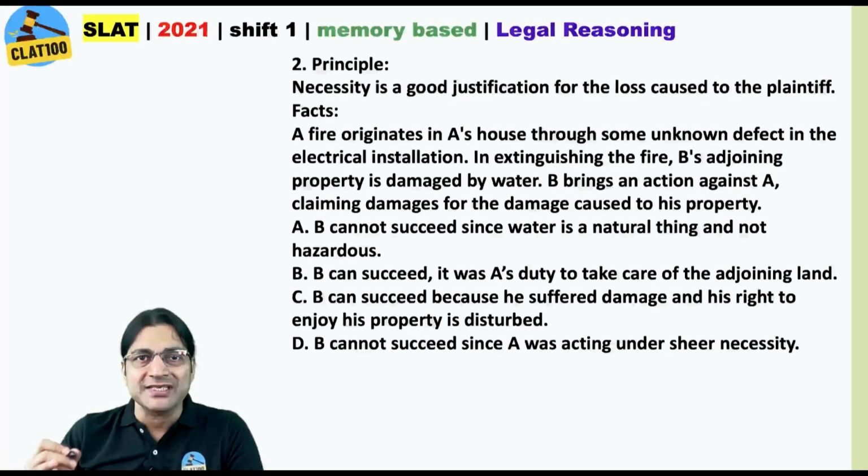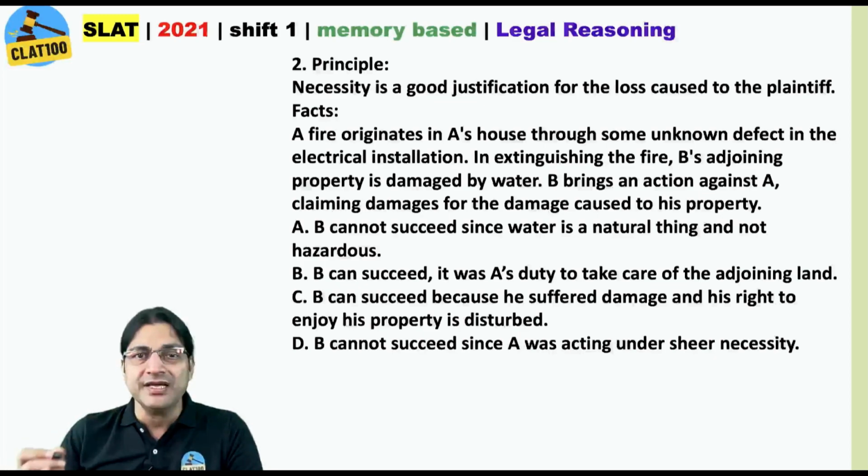Once you have decided this, you do not need to read all 4 options. Options B and C start with "B can succeed." Why should I be reading these 2 options? Because if I read them, I'm wasting my time, because time is limited. You have to do the entire paper in 60 minutes. So first of all, B of course cannot succeed.